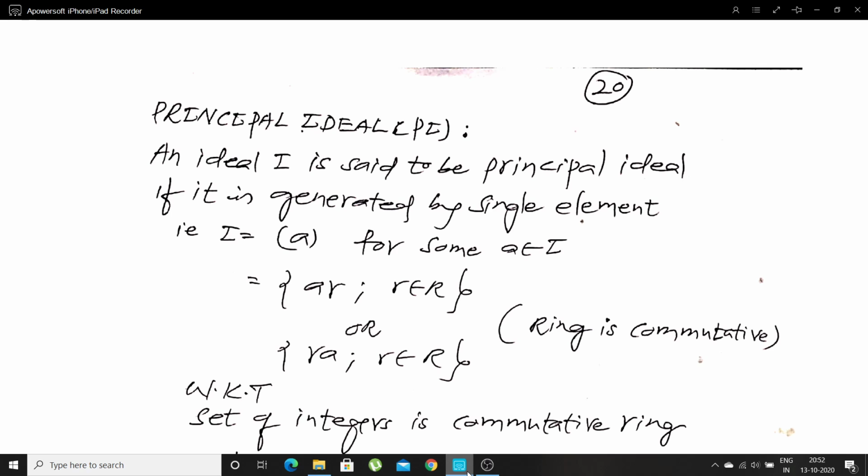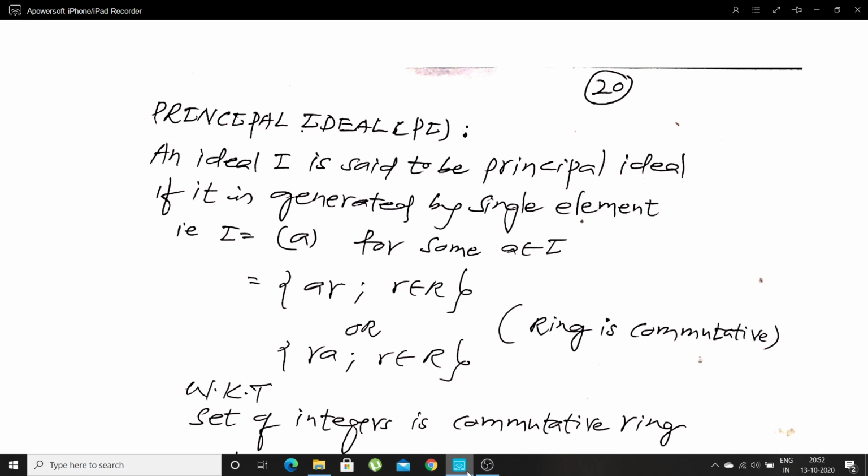Today we shall discuss the important concept of ideals, that is, principal ideal. An ideal I is said to be a principal ideal if it is generated by a single element. An ideal I, we denote it by the notation I. An ideal I is said to be a principal ideal if it is generated by a single element.